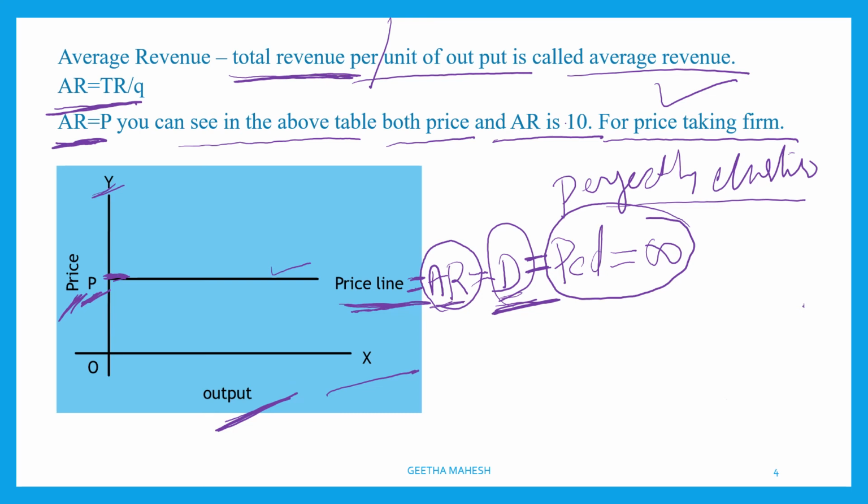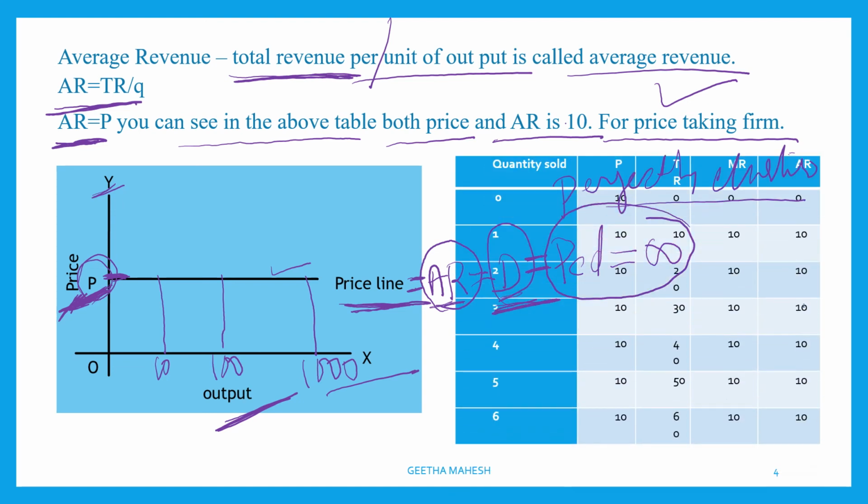Because a firm can sell as many units of the good as it wants at price P. P is a uniform price. If a firm is able to sell 10 units, it can sell. If it is able to sell 100 units, it can sell at the given price. If it wants to sell 1000, it can sell at the given price. Always remember this. It is a given price because under perfect competition, all firms are price takers.